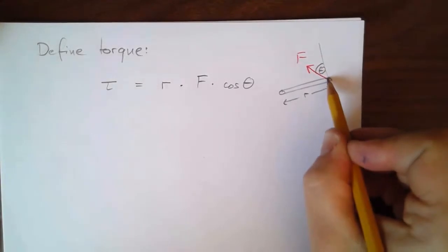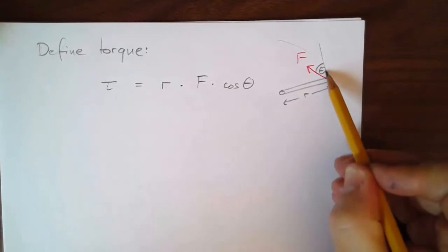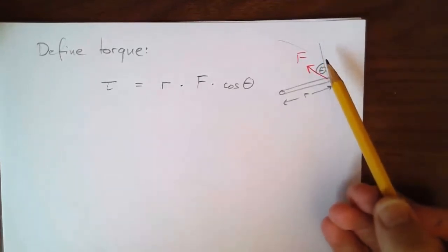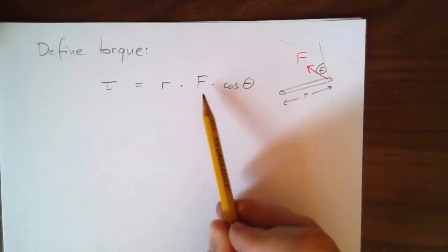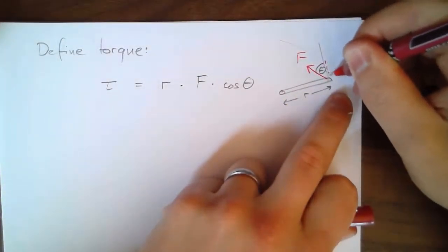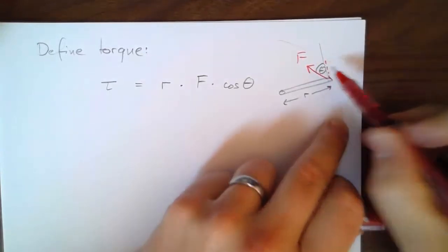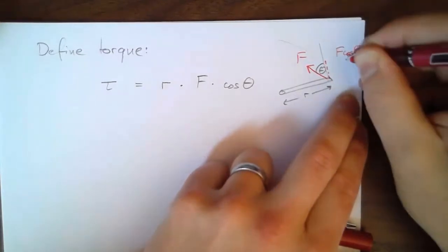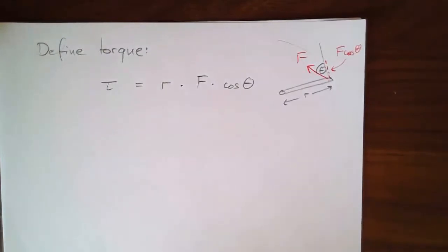Imagine this point here would be sort of swinging in a big circle. Well, the tangent line, that would be the best direction to act the force if you want to create a big torque. So F cosine theta, this together, is essentially just the component of the force in the direction of the tangent. So that is what counts.